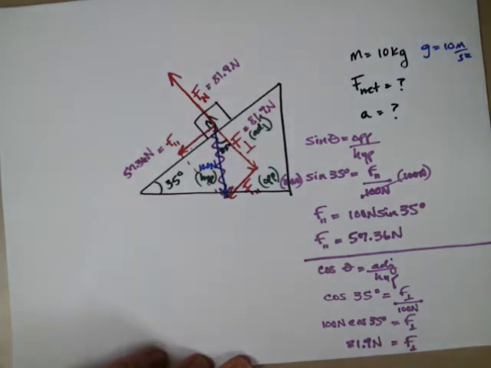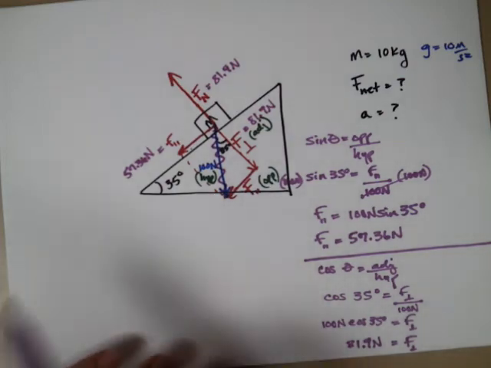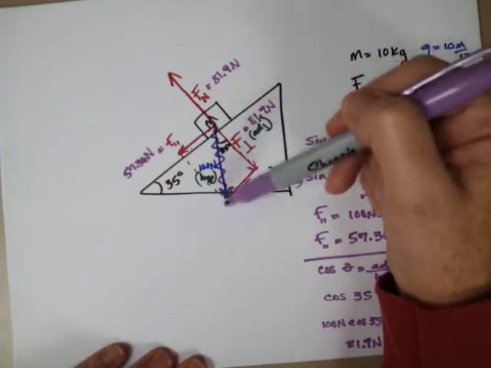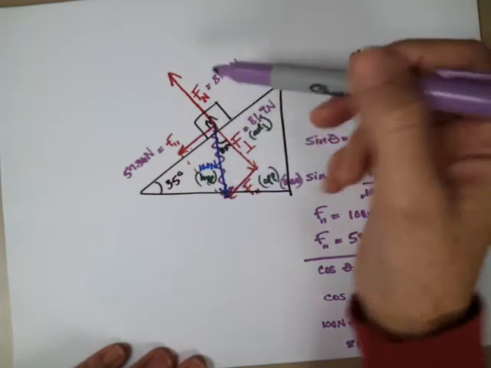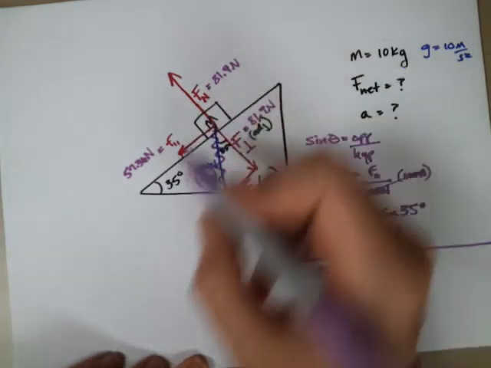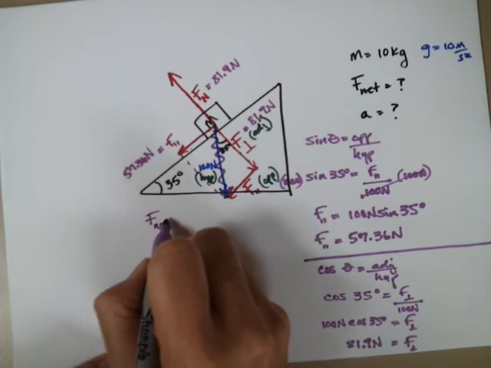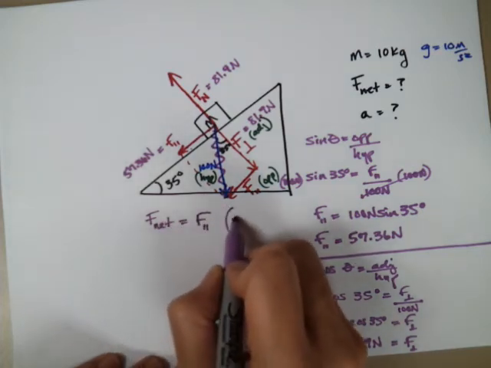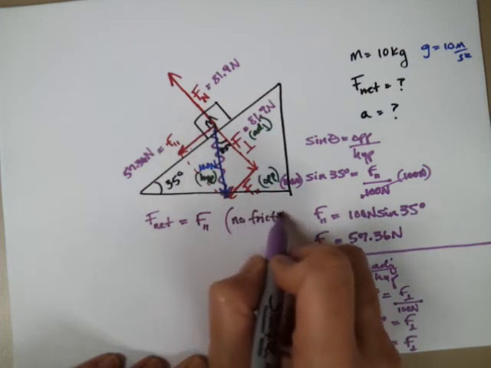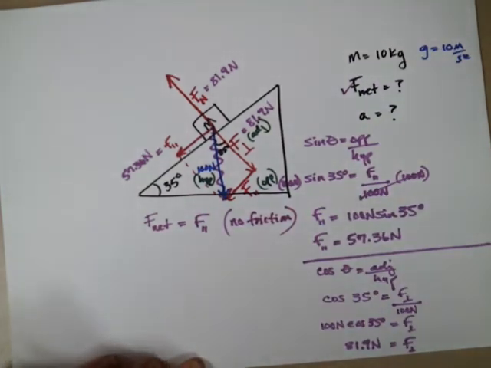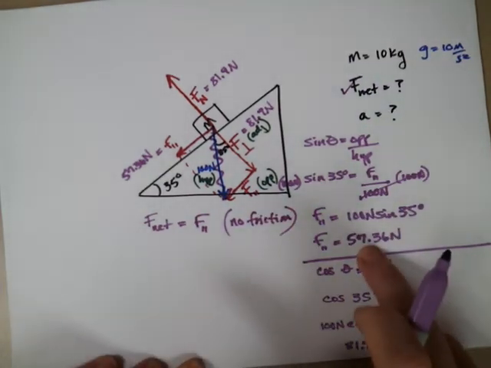If this cancels with this, the only component of our net force is really our F parallel. We've talked about that in class already. So our net force is equal to F parallel only when there is no friction. Okay, so we've solved F net. F net is that number.